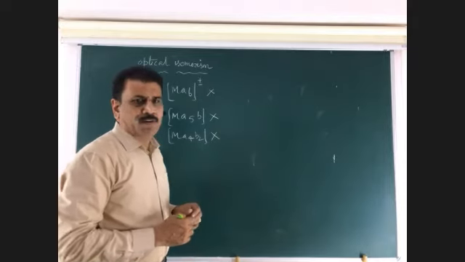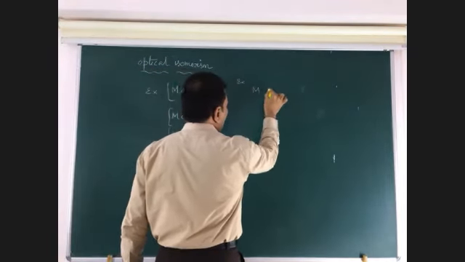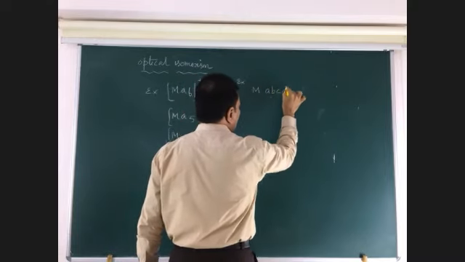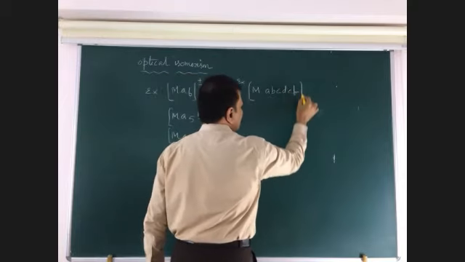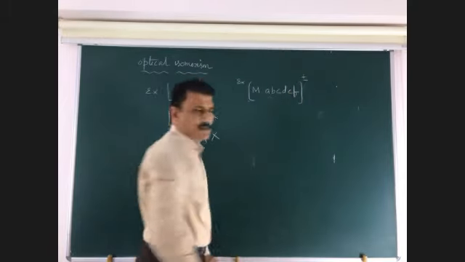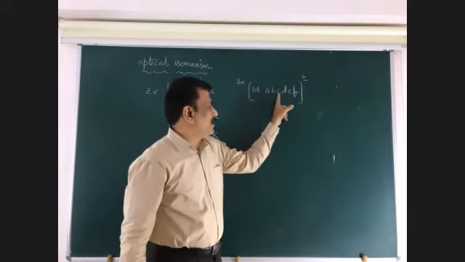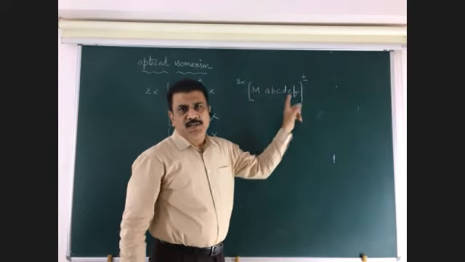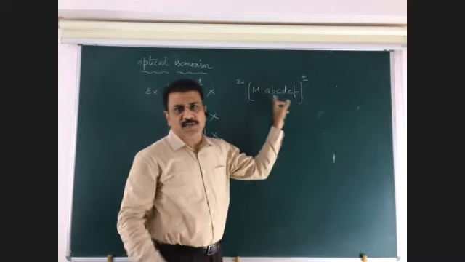Now look at one by one. One more example. M, A, B, C, D, E, F. This metal is attached to 6 different ligands, A, B, C, D, E, F. Likewise, this hand has 5 different fingers. So this molecule is asymmetry.